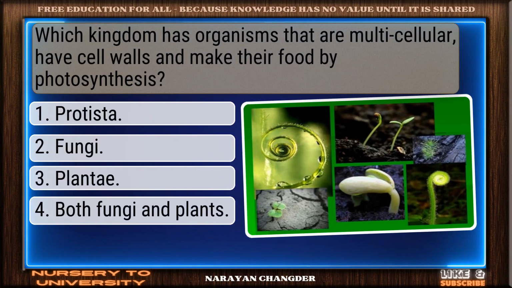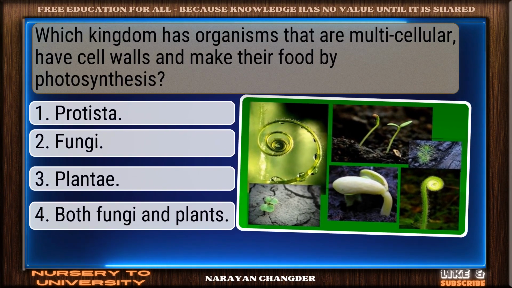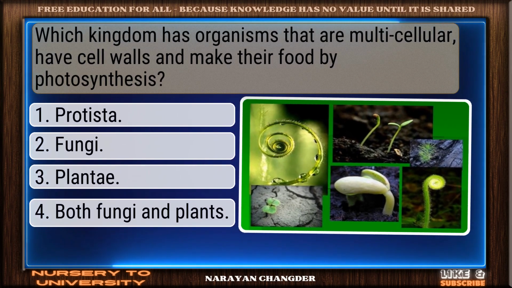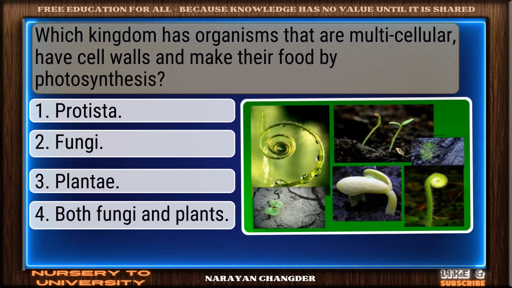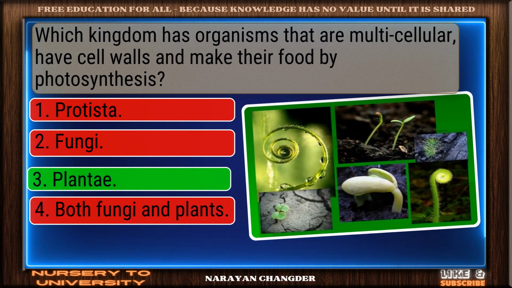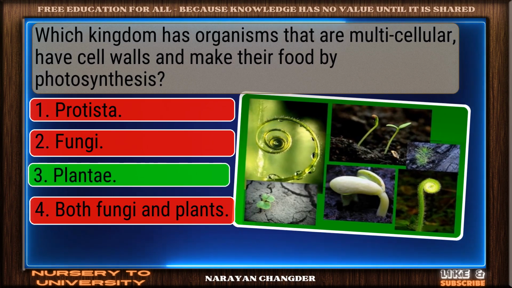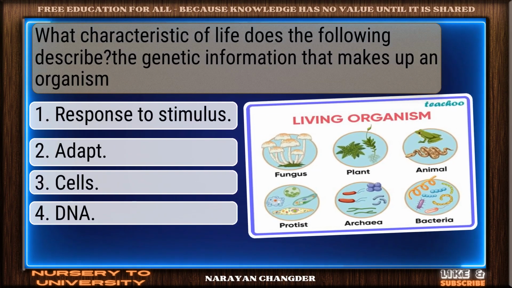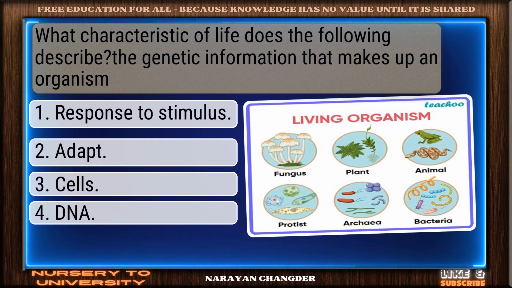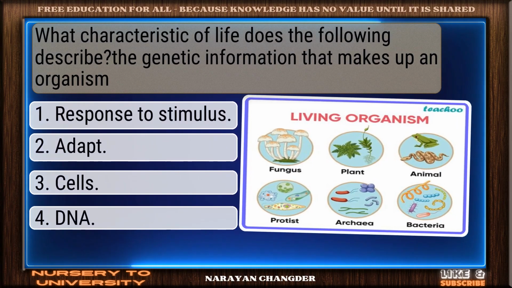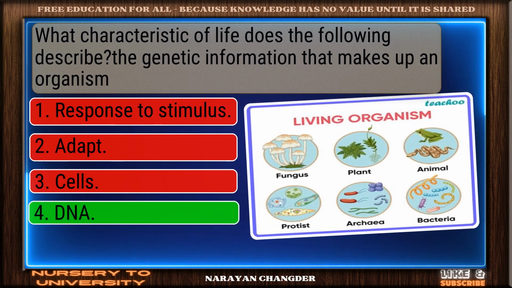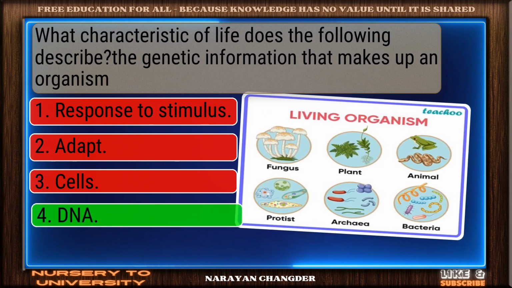Question number 56. Which kingdom has organisms that are multicellular, have cell walls, and make their food by photosynthesis? Correct response. Plantae is the most accurate answer. Question number 57. What characteristic of life does the following describe? The genetic information that makes up an organism. Right choice. DNA is the best answer.